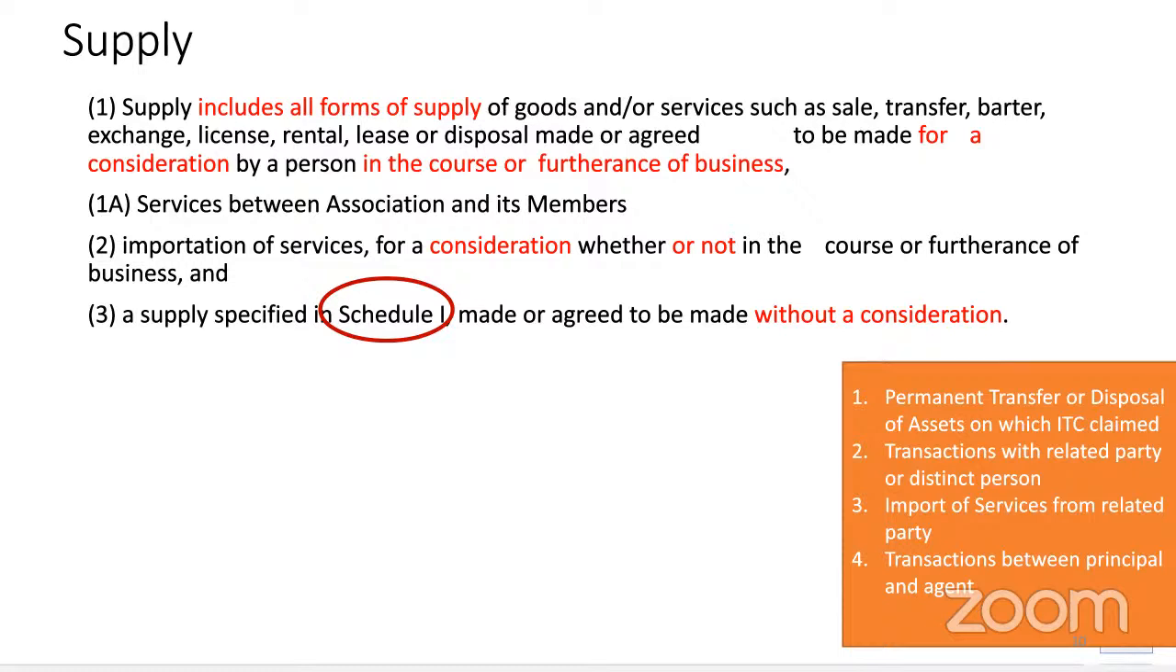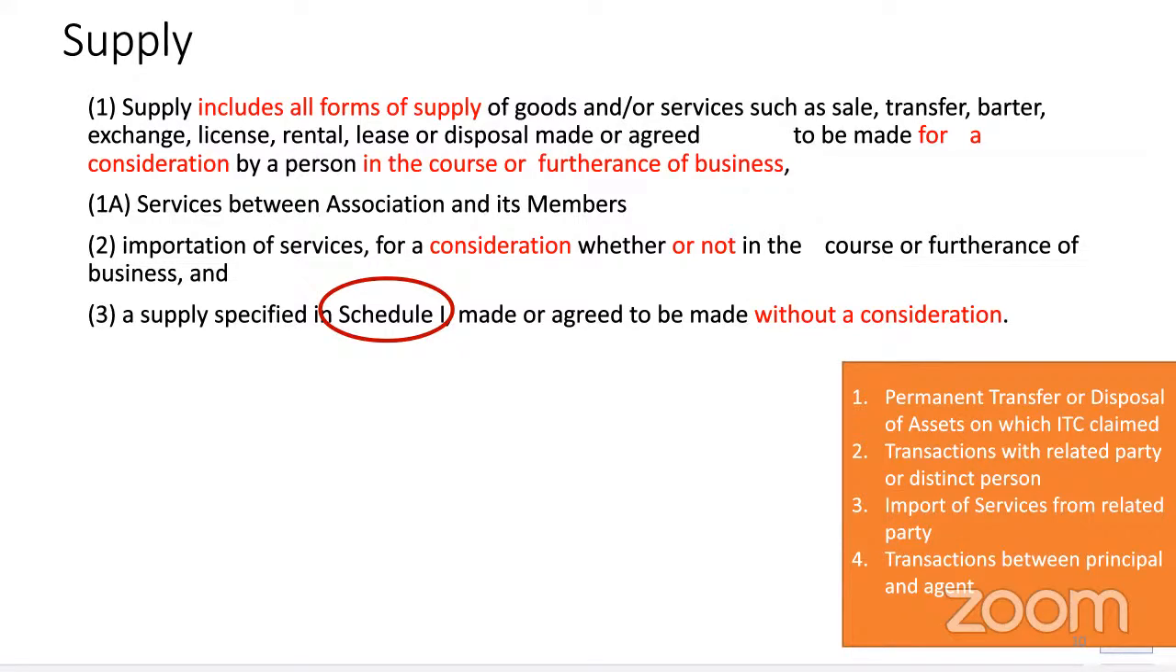So is it a supply? Is it for consideration? Yes. And is it in the course or furtherance of my business? Yes, because anything incidental to my main activity is also business. I was using it for the purpose of my business, so it is liable to GST. I purchased something at 1 lakh and sold it at 60,000 rupees. It is liable to GST.